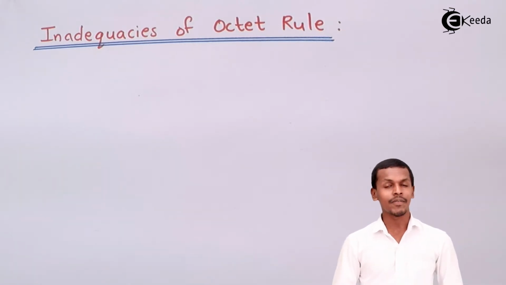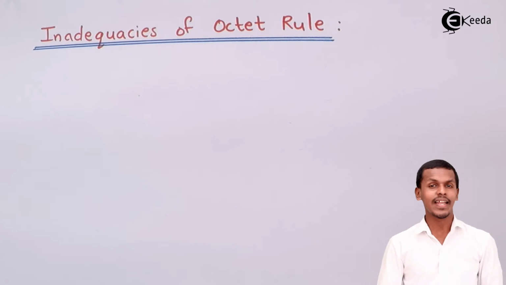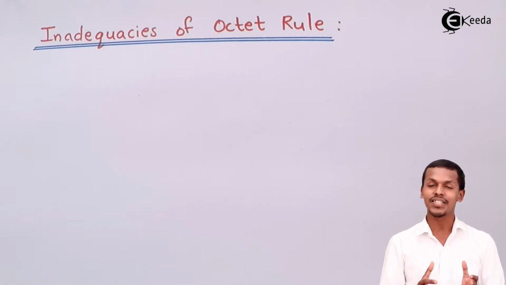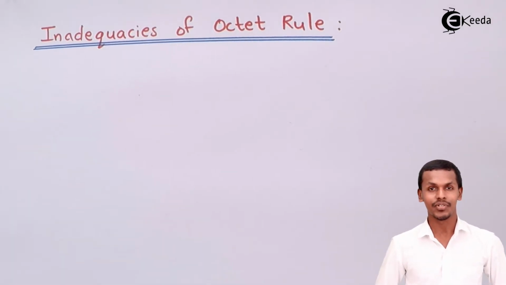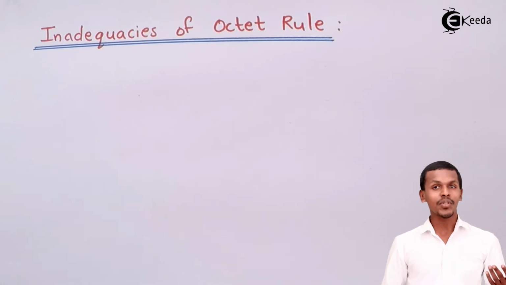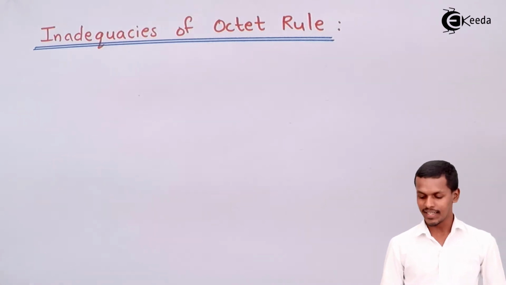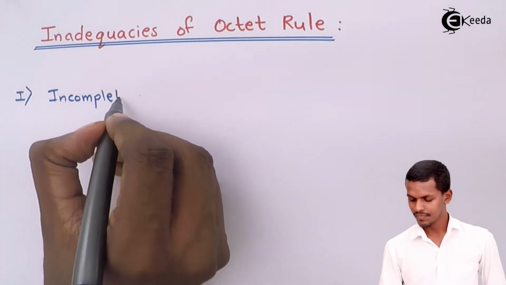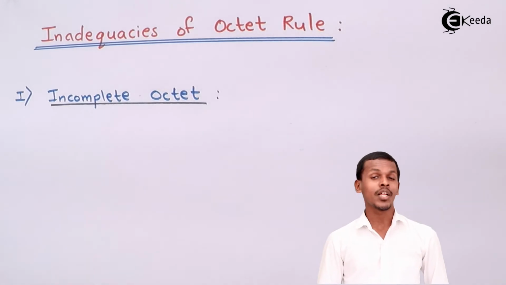So let us understand certain molecules, with examples, that do not follow the octet rule but are still stable in nature. The first kind of inadequacy of the octet rule is the incomplete octet.